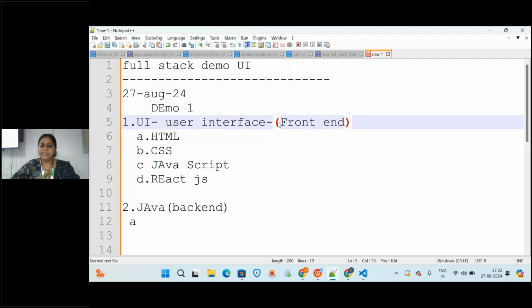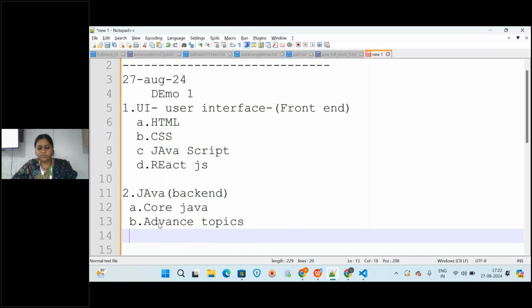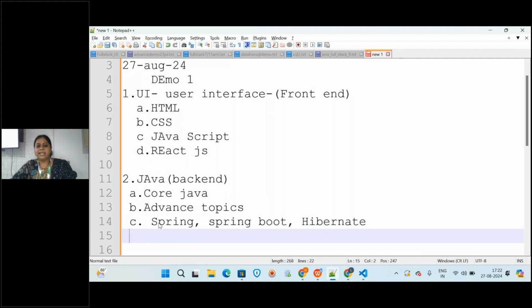In the back end, you will be learning the core concepts of Java programming, then the advanced topics, and then the frameworks. The frameworks are Spring and Spring Boot, and also the ORM tool, that is Hibernate. So these are the modules you will be learning in Java: core, advanced, and the frameworks.